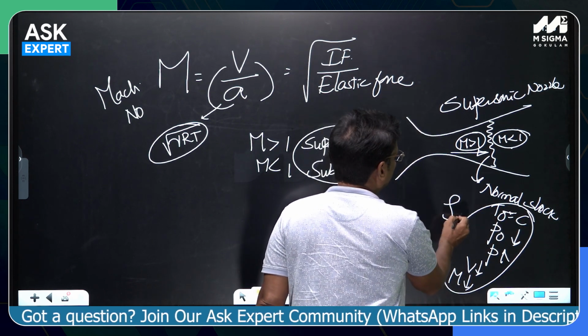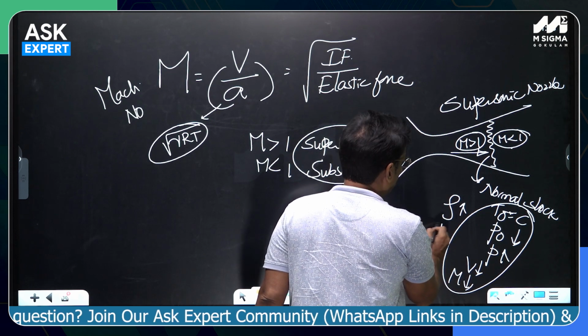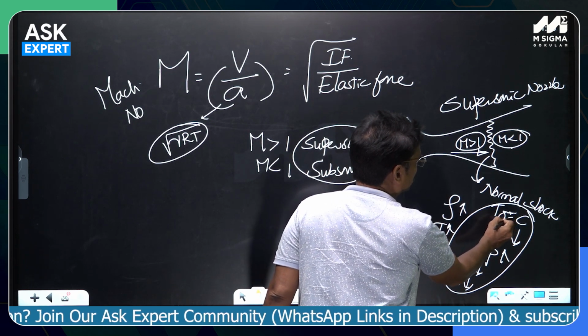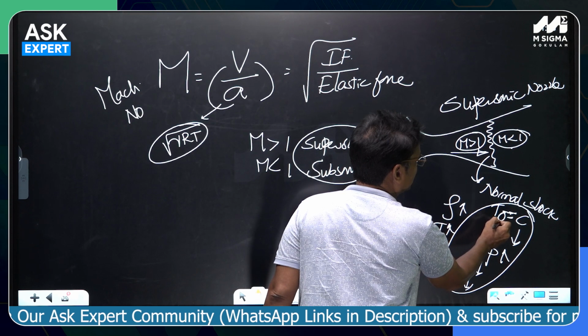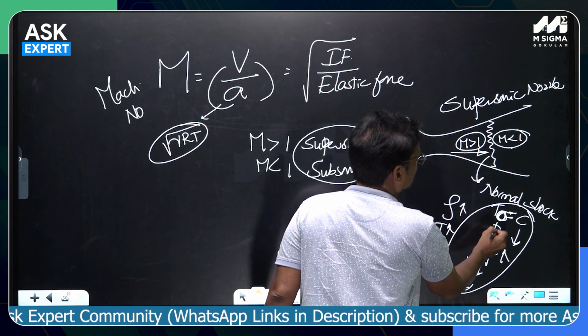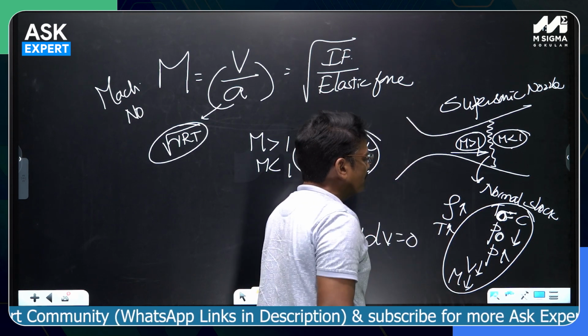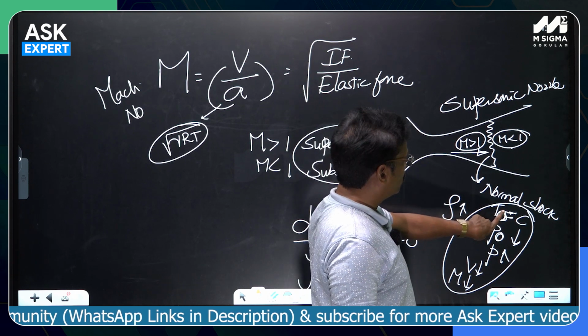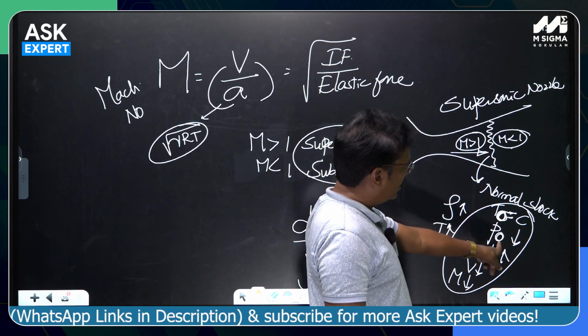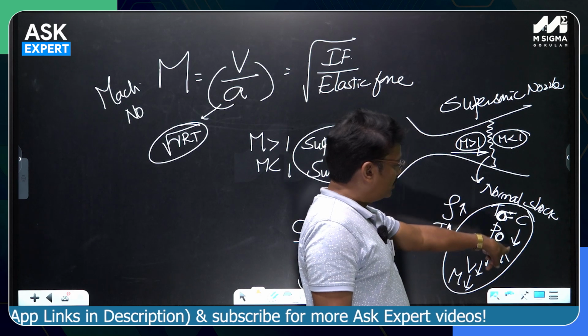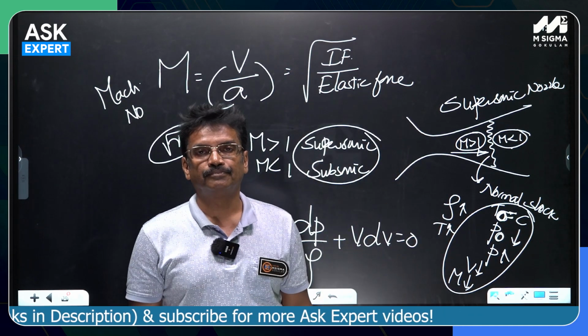Density will increase, pressure will increase, temperature also will increase, but stagnation temperature, remember that these are the stagnant T naught, total temperature or the stagnation temperature. Total quantities are indicated as stagnation quantities. T naught remains constant, but stagnation pressure will decrease.